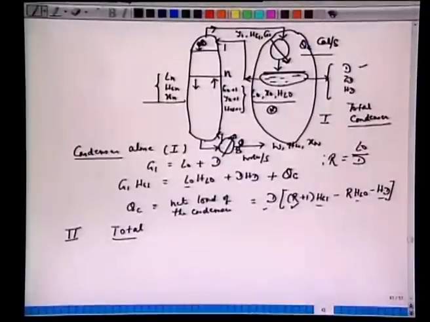So we have feed entering here, F, XF or ZF. The reason why we write ZF is that ZF could be XF if the feed is liquid, or this could be YF if the feed is vapor, or this could be a combination of liquid and vapor. So all possibilities are here. We are writing F in general, ZF, and we have this HF.